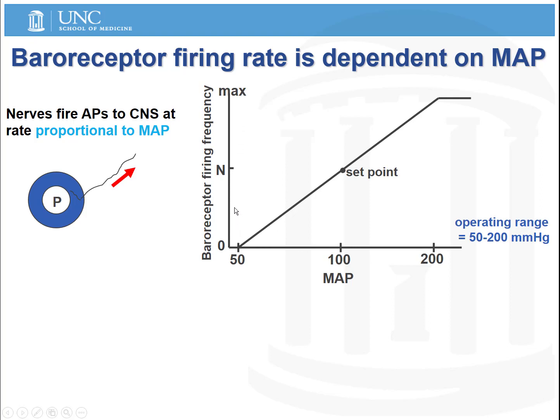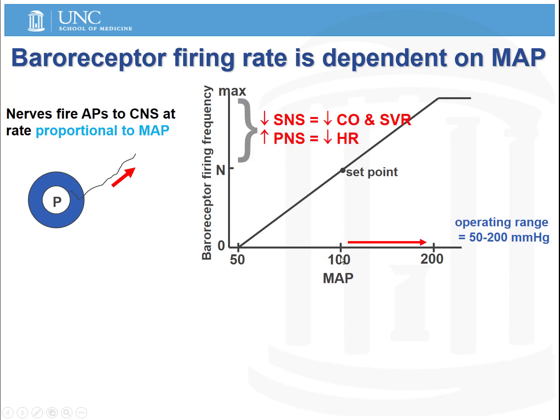And normally, the baroreceptors fire at a certain rate or frequency to signify that the mean arterial pressure is right at its set point of around 100 millimeters of mercury. And the operating range is around a range of 50 to 200 millimeters of mercury.